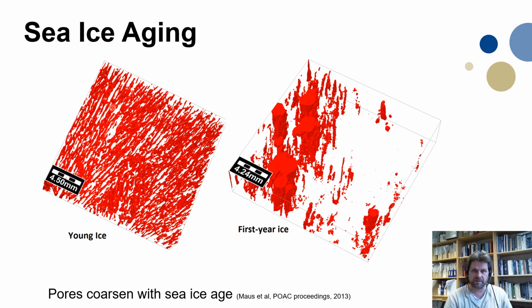So just to give you an impression of how sea ice looks at the surface when sea ice becomes older: here on this side you still see this lamellar feature on the left hand side of young sea ice. When sea ice becomes older, you get larger brine channels that you see here. And this is of course important when we want to image sea ice. We always have to choose the right field of view. Here, one would say a field of view of maybe a few centimeters is enough, but here it may not be enough, because the large channels that evolve can have much larger spacing. In the present talk, we will be concerned with the young ice, where not many of these large channels have formed.